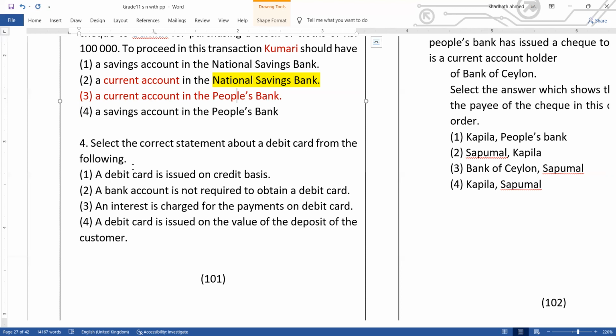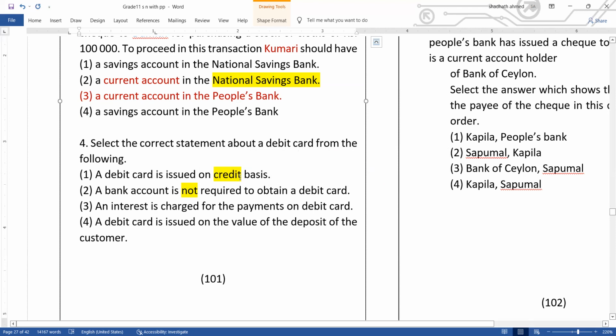So let's come to the question. Select the correct statement about a debit card from the following. A debit card is issued on credit basis. No, a credit card is issued on credit basis. So the first one is wrong. A bank account is not required to obtain a debit card. No, sorry, you must have a bank account to obtain a debit card.